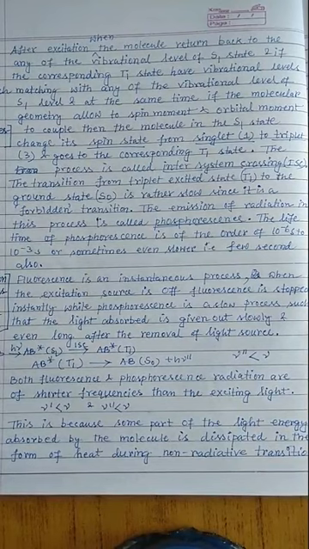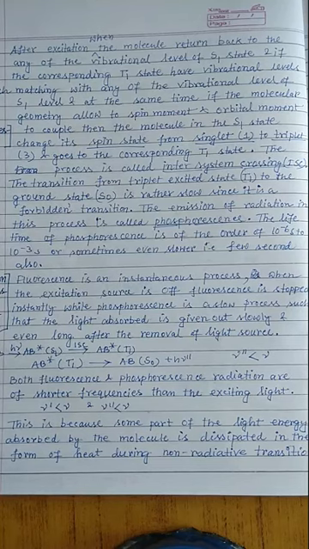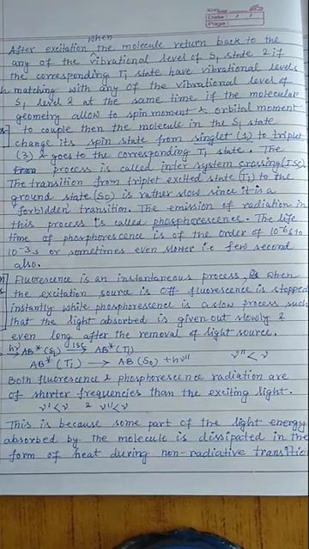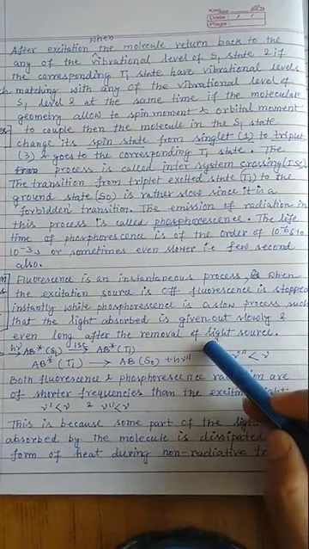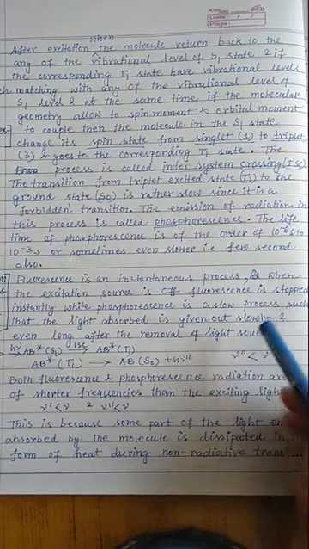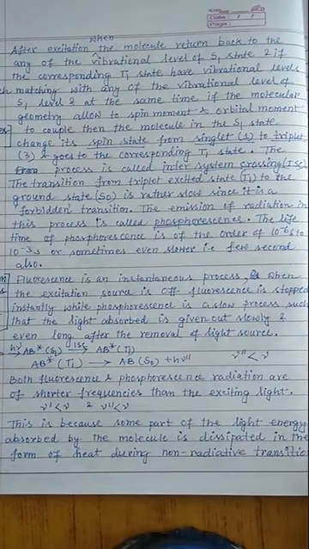If I excite a molecule with a certain frequency nu, and for fluorescence the frequency of the emitted photon is h nu single prime, and the emission frequency of the phosphorescence photon is h nu double prime, then definitely the frequencies follow the order: nu is less than nu prime is less than nu double prime.